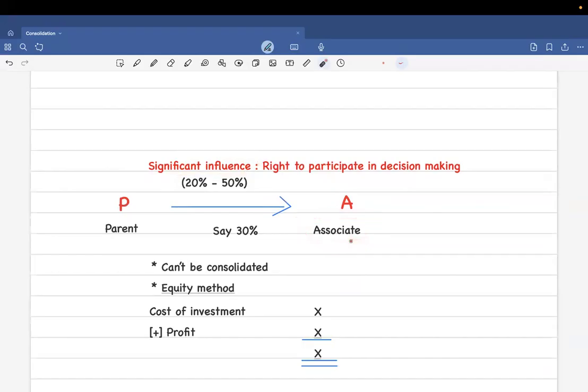Should 50 be included? It is within 50, up to 49. Now, the rule is, in this case, there is no consolidation that happens, but we adopt a different method called the equity method, where you're going to take the cost of investment, that is however much amount you had to pay in order to get those shares, plus all the profits that you incur in the year. So this is the method by which you calculate the associate amount.